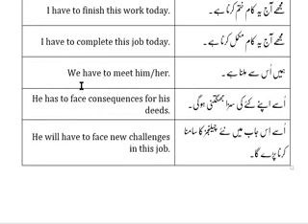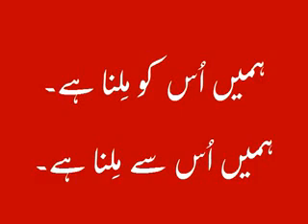If we have the sentence, we have to meet him or we have to meet her. We have to meet. To meet means milna, mil and milna. We have, it means present tense. We have to meet, हमें मिलना है. And him or her, उससे. हमें उसको मिलना है और हमें उससे मिलना है, both are correct.